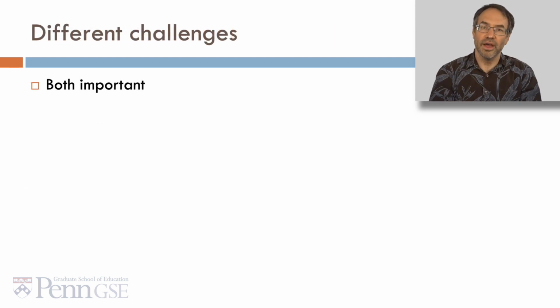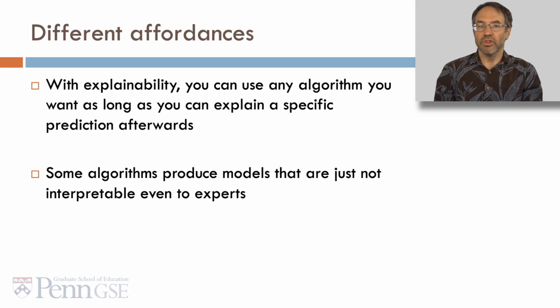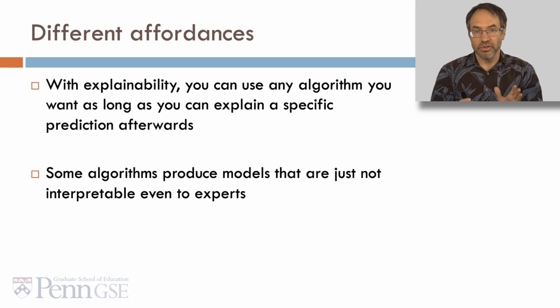Explainable and interpretable AI are different challenges. They're both important. They have different affordances. With explainability, you can use any algorithm you want as long as you can explain a specific prediction afterwards. By contrast, some algorithms produce models that just aren't interpretable, even to experts.